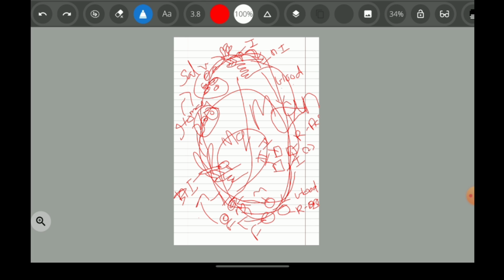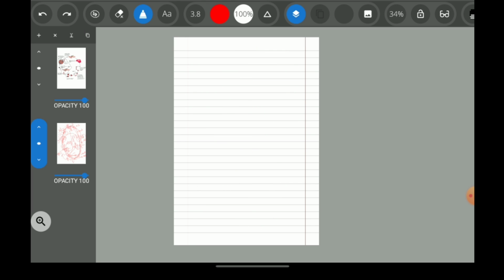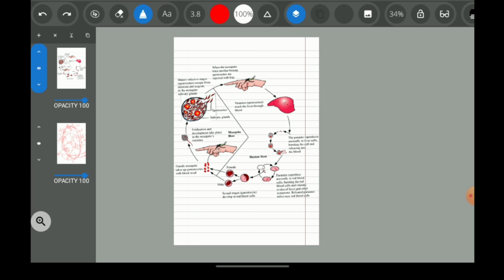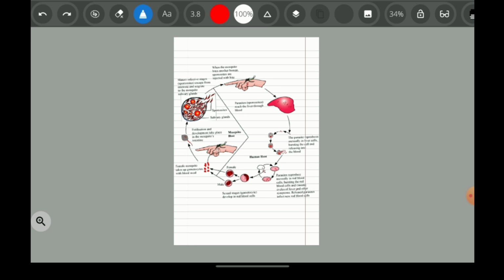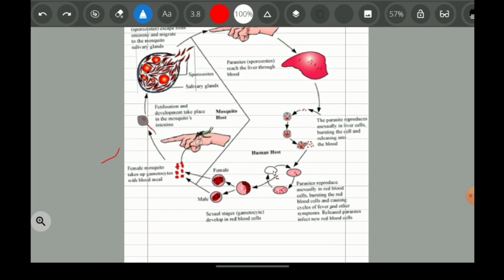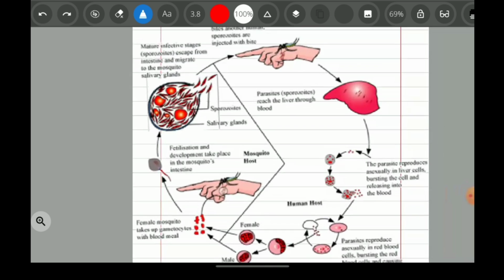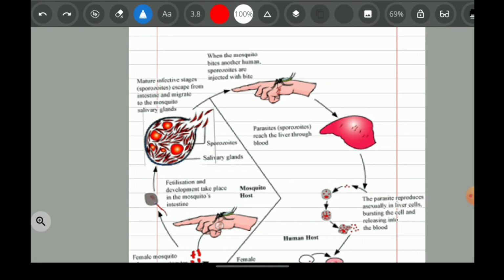Let me take the diagram given in the NCERT book. I think it would be very clear over here. They have given beautiful diagrams. Let us read what they have given and understand it. When a mosquito bites another human being, sporozoites are injected. The very important point to be noted here is sporozoites. Then the parasites, that is the sporozoites, reach the liver through the blood.